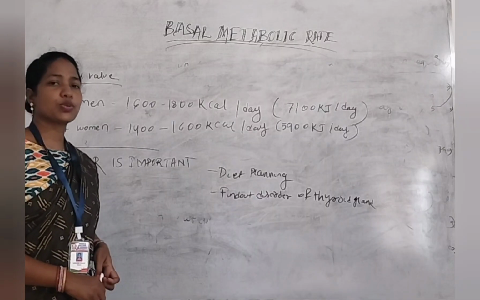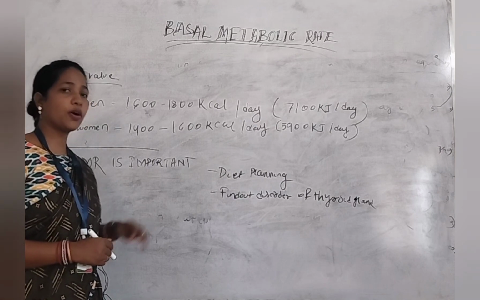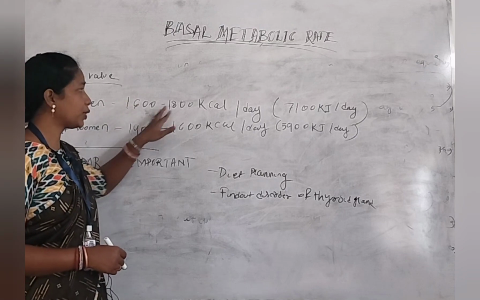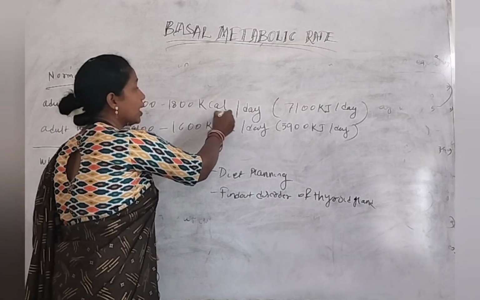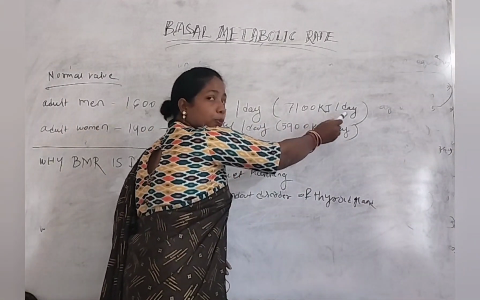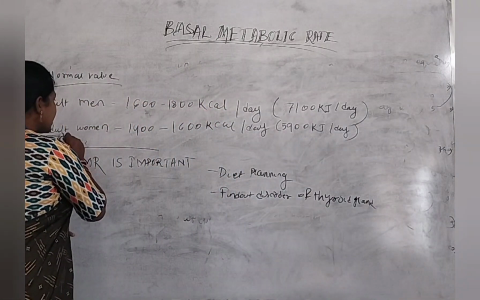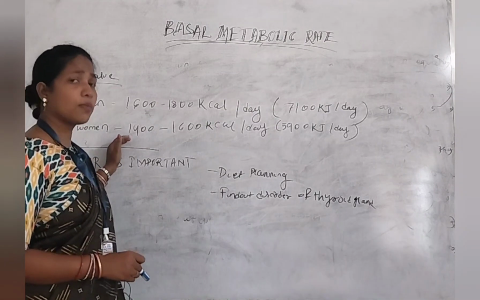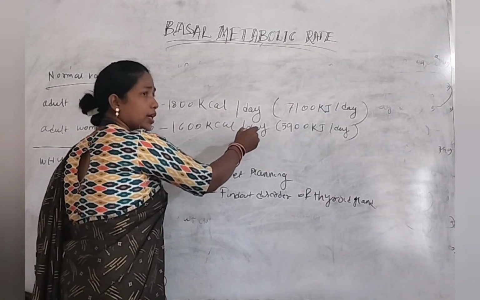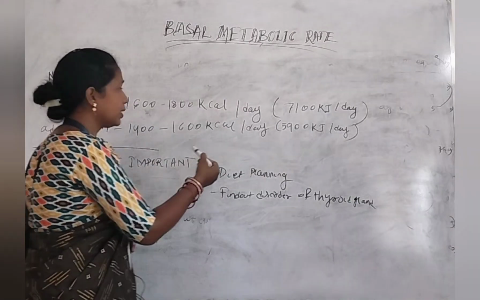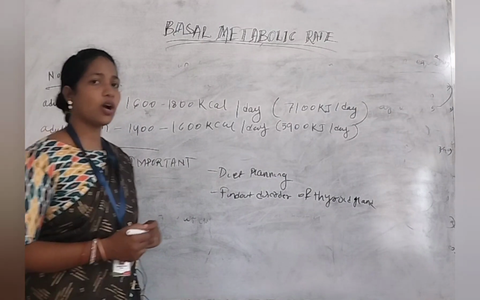Next we should discuss the normal value of the basal metabolic rate. The normal value for an adult male is 1600 to 1800 kilocalorie per day. If we convert that kilocalorie to joule, that is 7100 kilojoule per day. Then next one is adult women. The normal basal metabolic rate for an adult woman is 1400 to 1600 kilocalorie per day. If we convert that to joule, that is 5900 kilojoule per day.